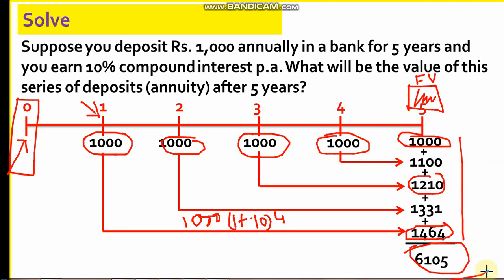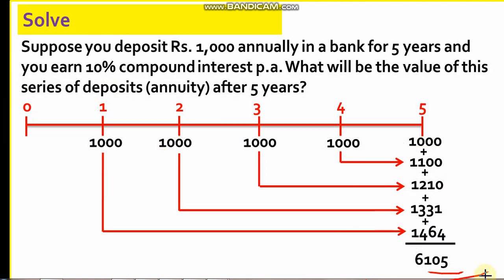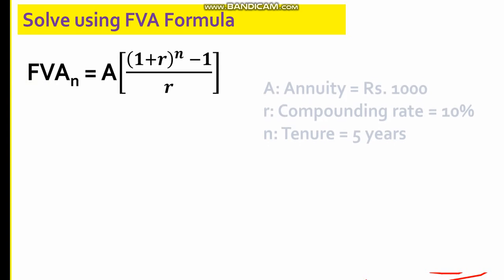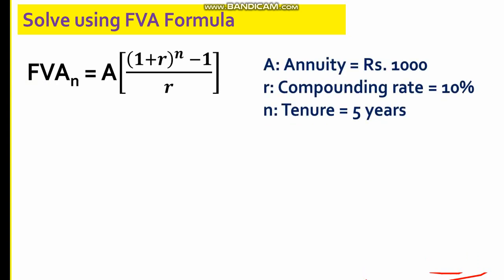In case I want to use future value, as it's an annuity problem, I definitely want to use the annuity formula. So this is my annuity formula. Here 1000 is my annuity, the compound interest rate is 10%, and the number of years is 5.